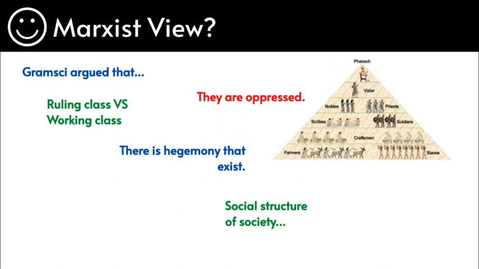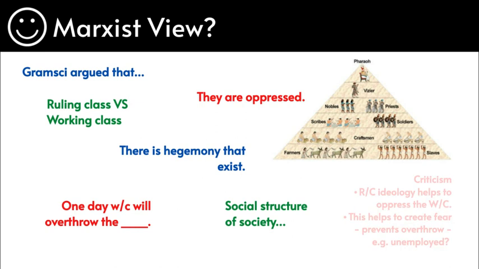As we have this societal structure, all of us know about it, because we experience it within our daily life. When we experience this within our daily life, we clearly know and form this hegemony, a dominant set of belief that the working class are being oppressed by the ruling class. So, Gramsci, as well as Karl Marx, had an ideology that one day the working class will overthrow the ruling class, and when this happens, society will fall apart and that dominant set of belief, ideology, will break apart.